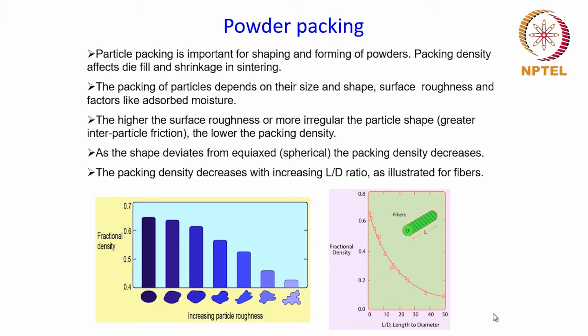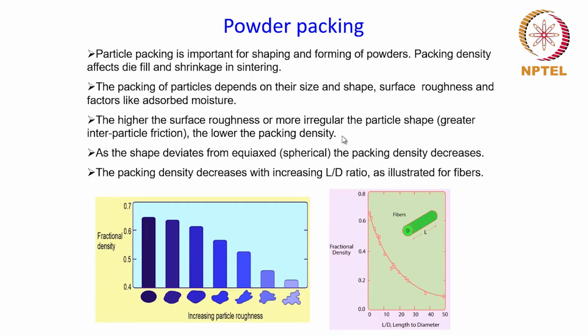When you have a more irregular particle having high surface roughness, that would lead to a higher interparticle friction. So the higher the surface roughness or the more irregular the particle, the greater will be the interparticle friction, and therefore the lower will be the packing density.